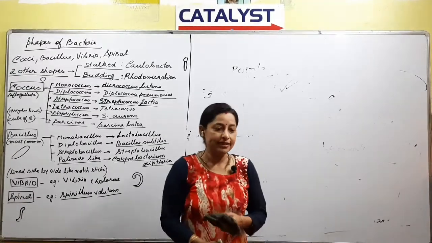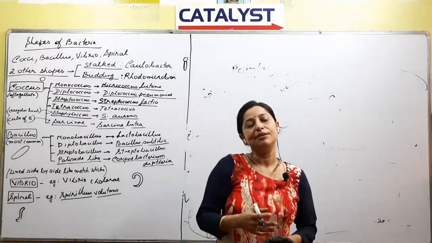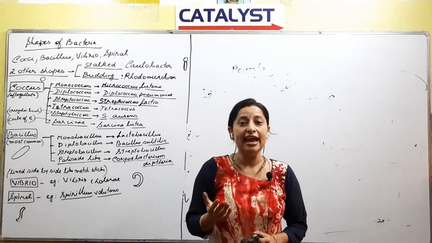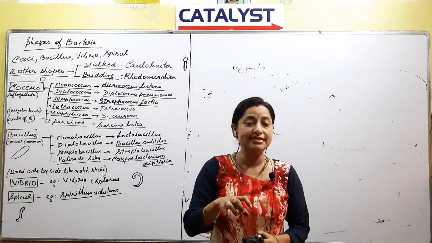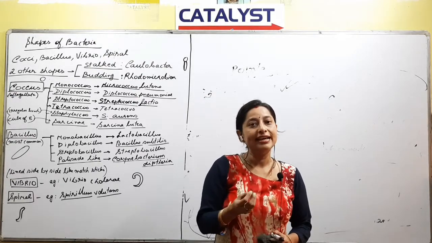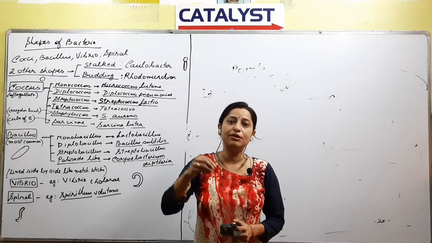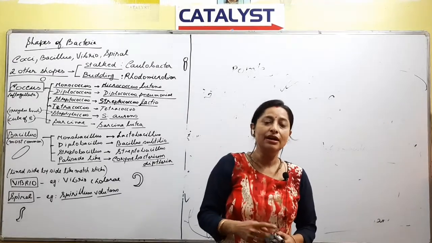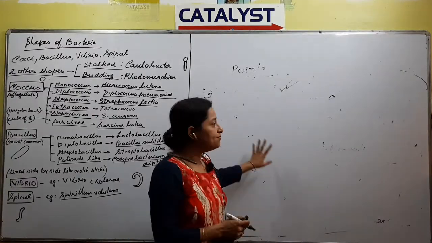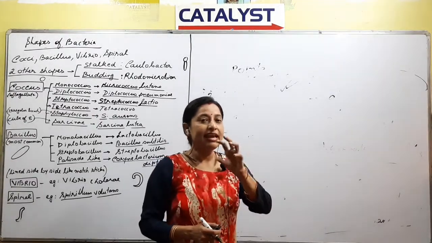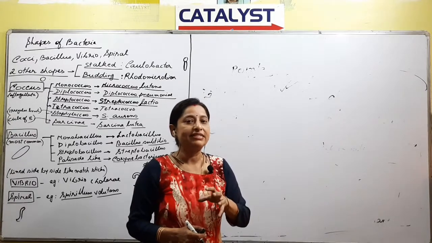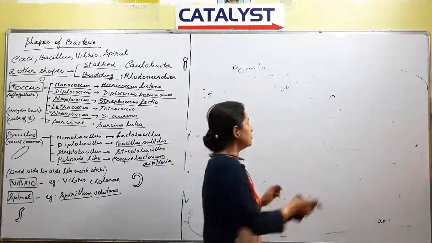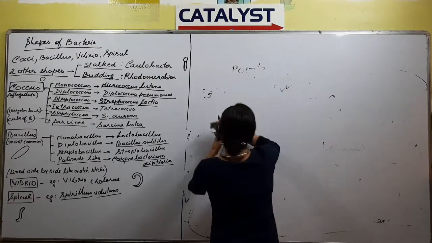If you see it from the anatomy point of view, you are given a stem section or a root section, and if you want to see the cells or the tissues inside, obviously we give a color, and the most common color that we use is safranin, in case of plants. So in case of bacteria also, to study the interior of a bacteria properly, we go for staining of bacteria. So the next topic is staining of bacteria.